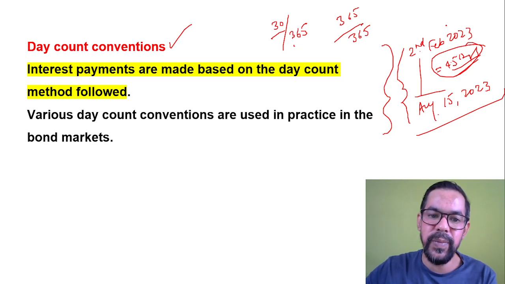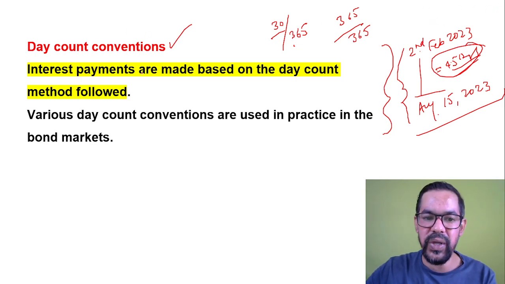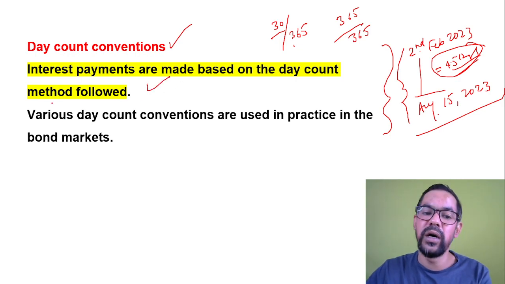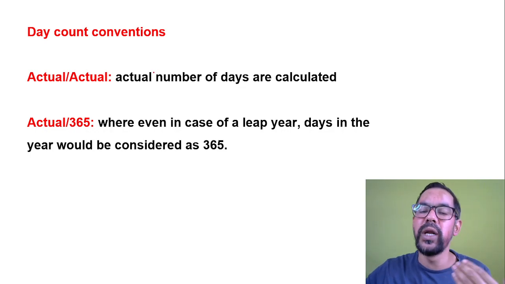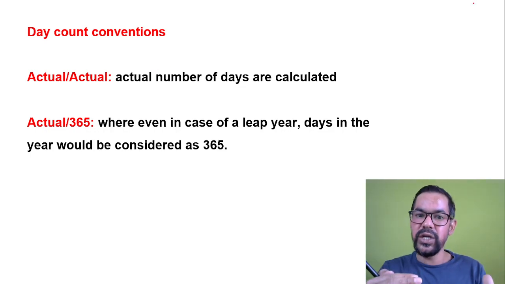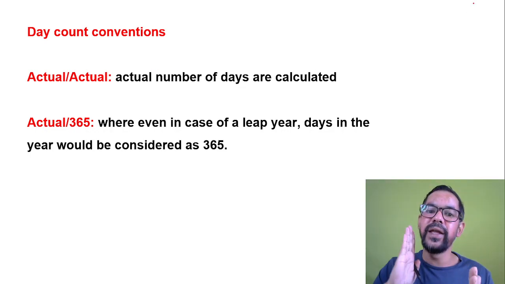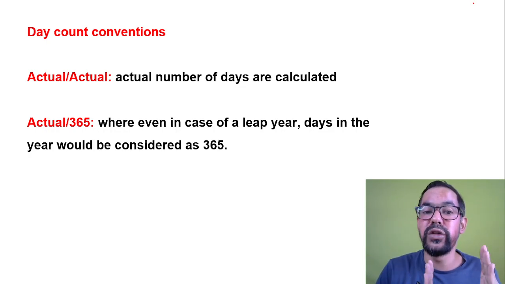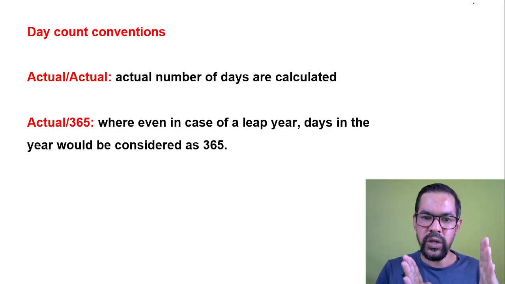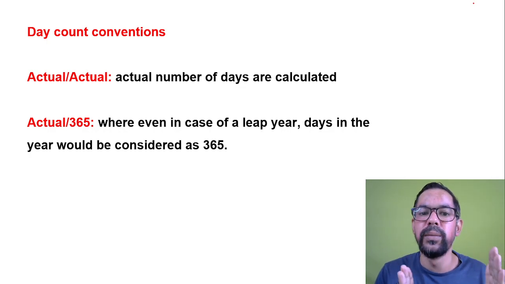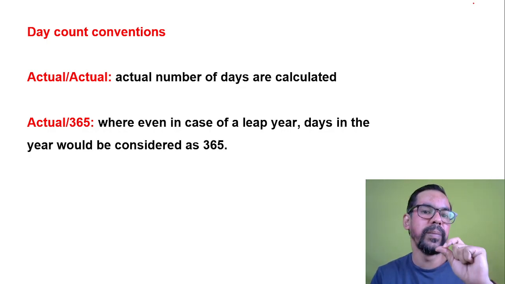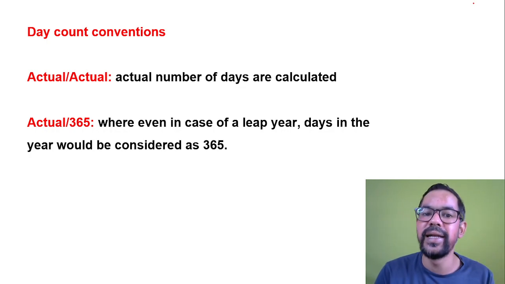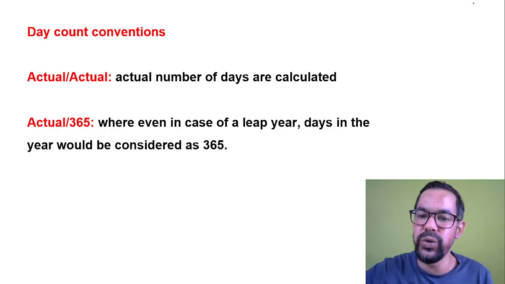Okay, so interest payments are made based on the day count method which is followed. We have different ones. The first one is actual, which means he invested on 2nd February and he redeemed on 15th of August. Let's say in between the total number of days is 85 or 90 days. So we will pay the rate of interest for these 90 days only. That is called actual.